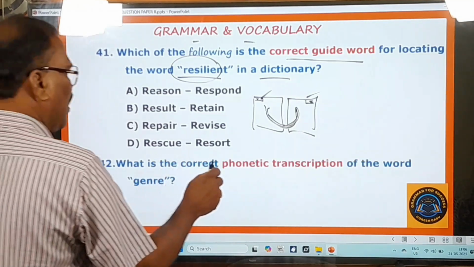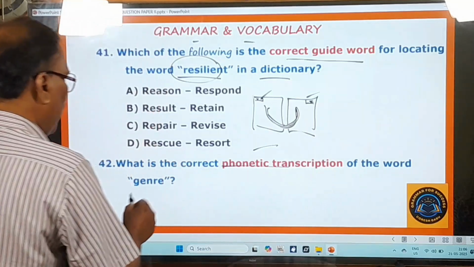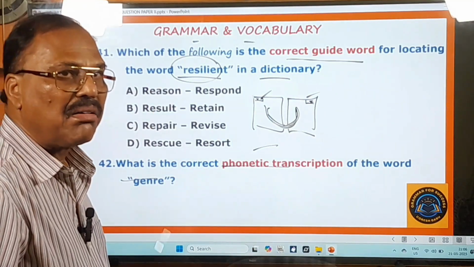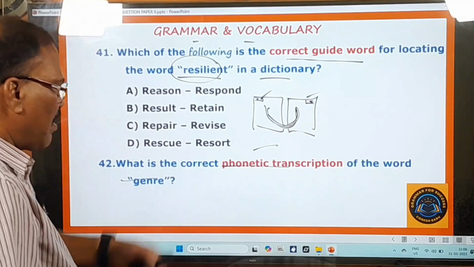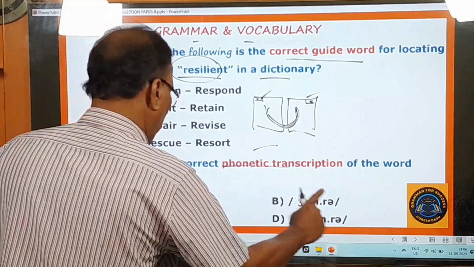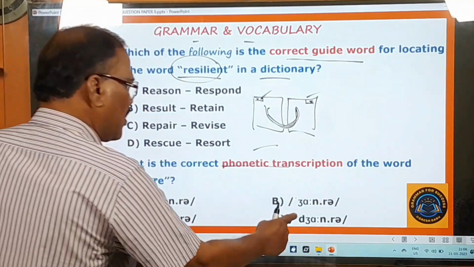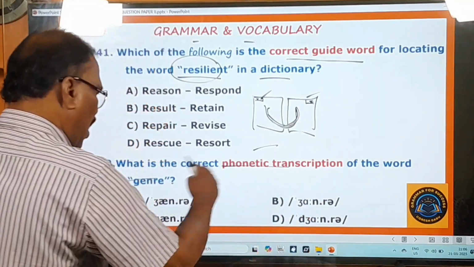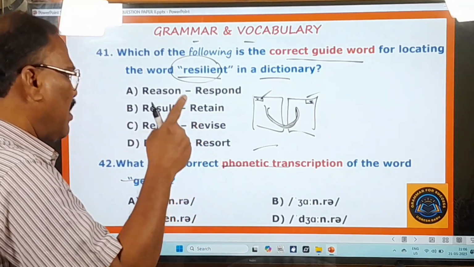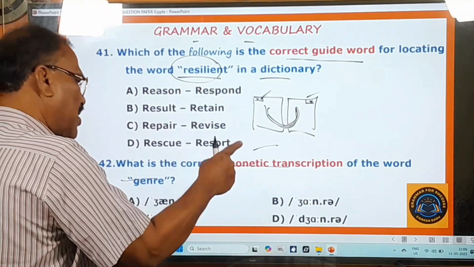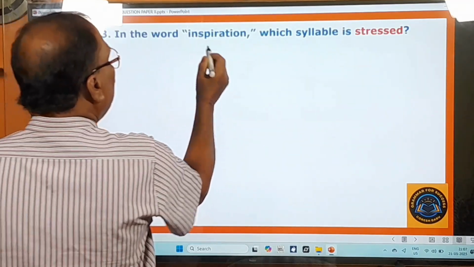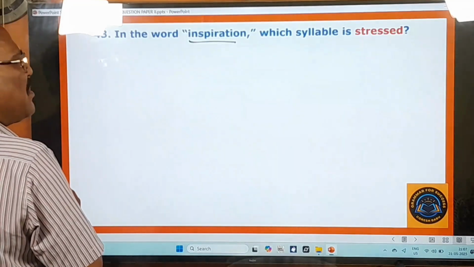42nd question: what is the correct phonetic transcription of the word genre? Please listen to the pronunciation of this word: genre. Now choose the correct phonetic transcription. Out of these four options, choose the one which gives the correct phonetic transcription of this word genre. 43rd question: in the word inspiration, which syllable is stressed?